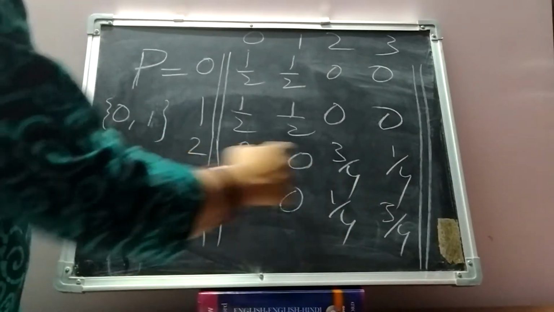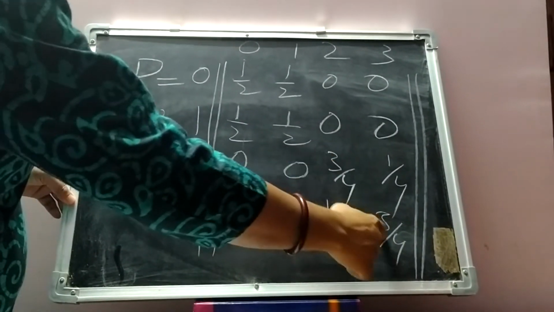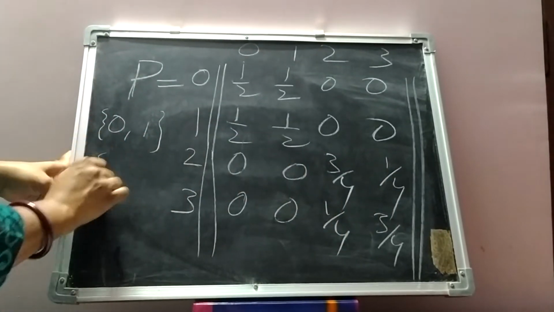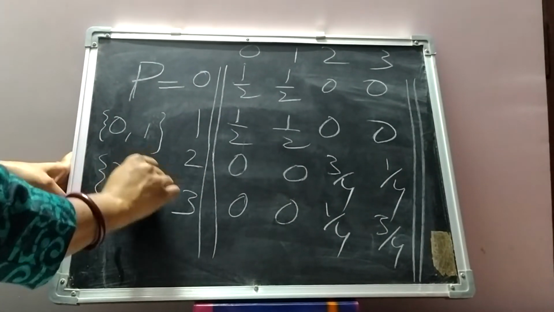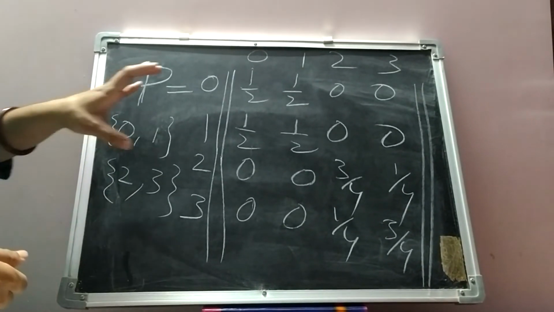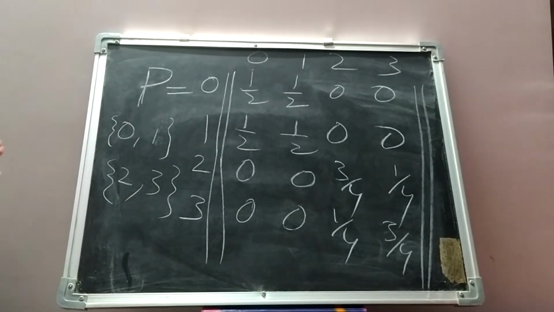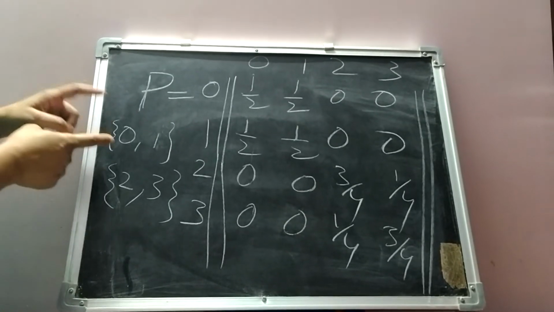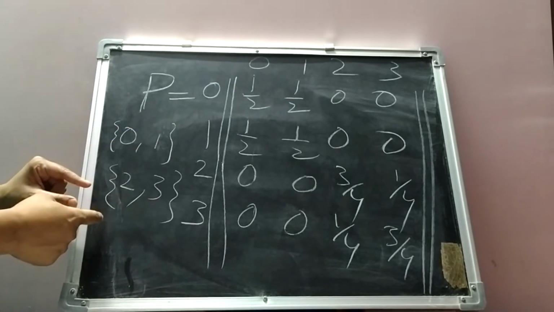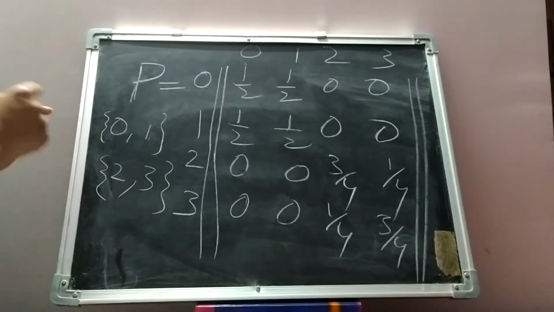So we have 2 and 3. Here we see that 2 and 3 communicate with each other. So another equivalence class can be states 2 and 3. So for this particular transition probability matrix, we have two equivalence classes, one comprising states 0, 1, another comprising states 2 and 3.